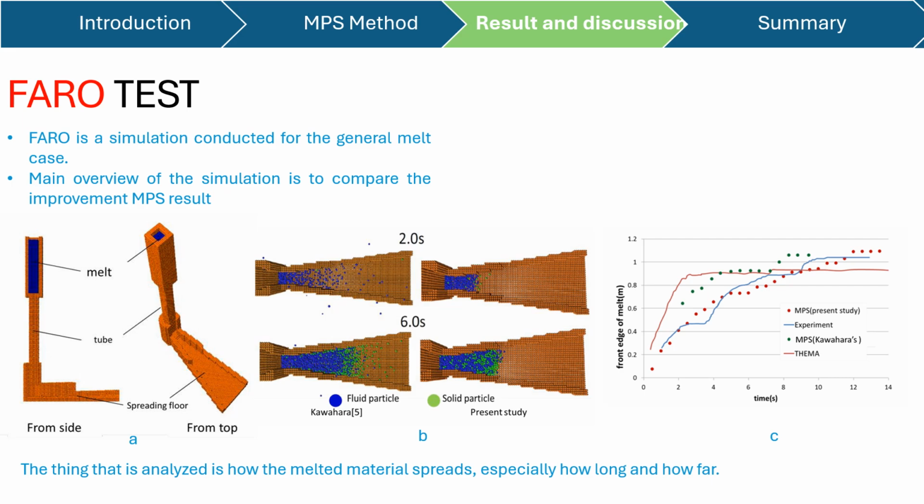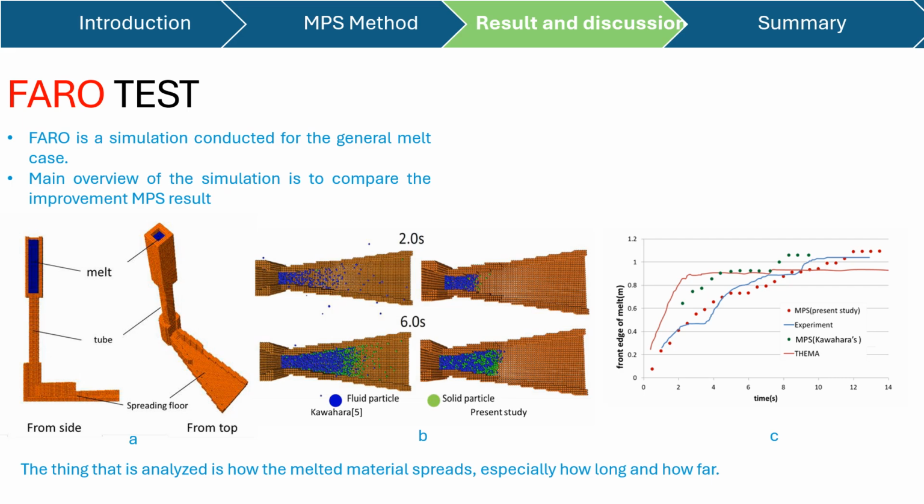And the thing that is analyzed is how the melt material spreads, especially how long and how far. As you can see in picture B, it compares the Kawahara MPS code with the present study code, or the improved code. We can see from the Kawahara that the particles are so distributed, and in the improved code, it's scattered. So the melting material is more illustrated.